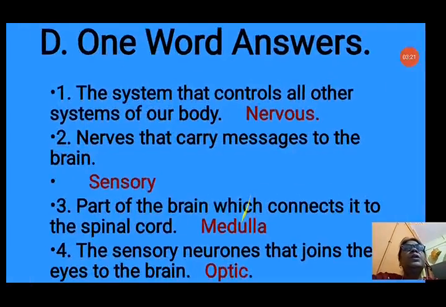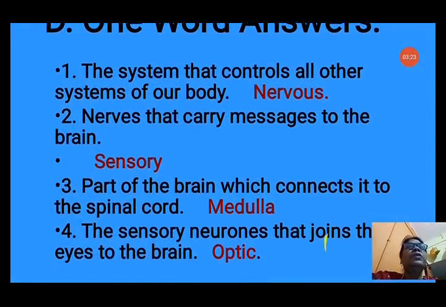Now question number D is answer one word. One word answers. First number. The system that controls all other systems of the body, that system is called nervous system. So we will write here nervous. Question number 2 is nerves that carry messages to the brain. So from the muscles or glands, the nerves carry the messages to the brain. These nerves are called sensory nerves. So it is sensory.